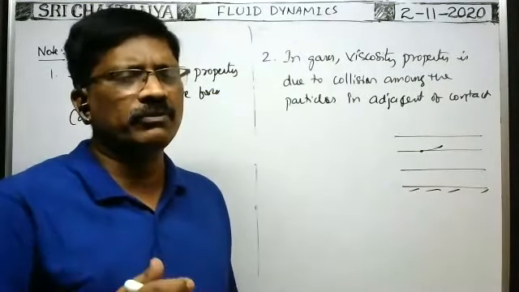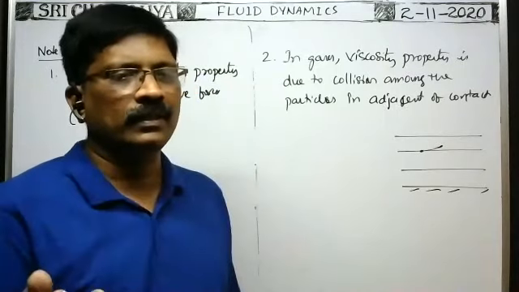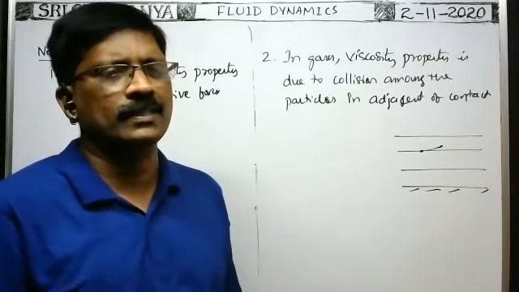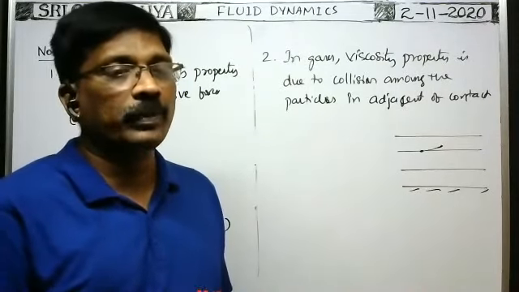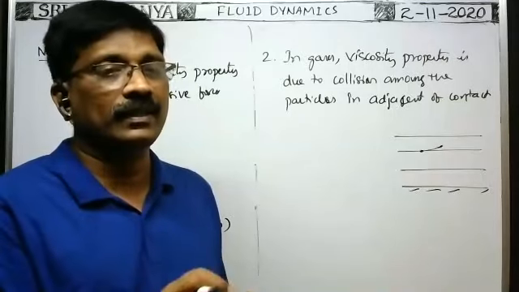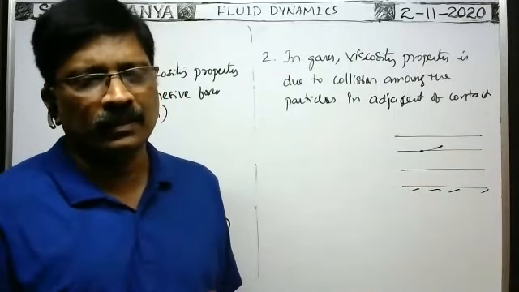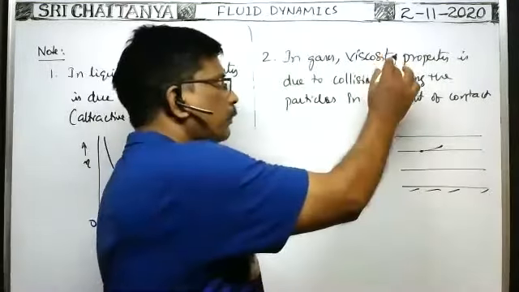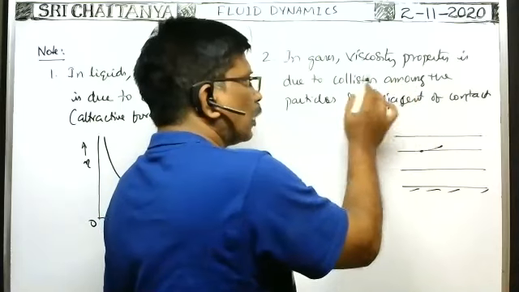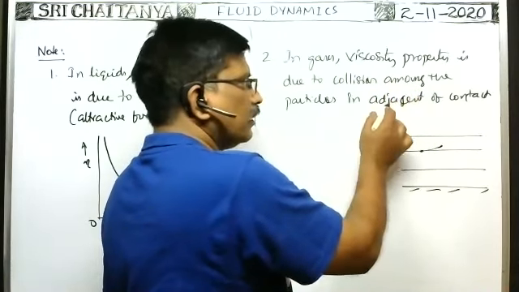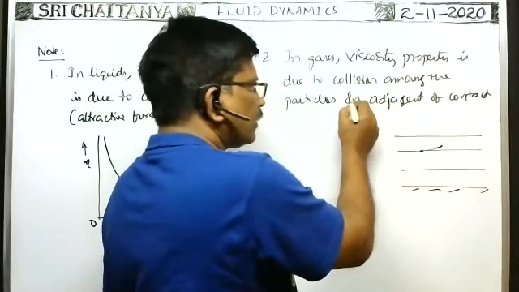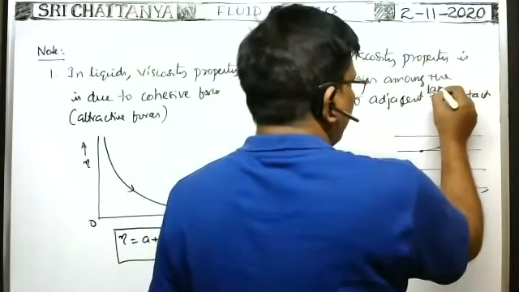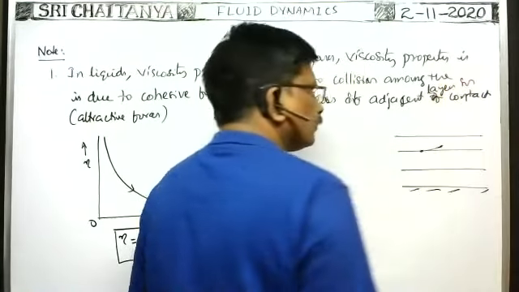Whenever collision takes place, due to exchange of momenta from one particle to another, the relative motion between two gaseous layers in contact decreases. Such force developed because of interaction between the two layers in contact that opposes the relative motion between them is called the viscous force in case of gaseous layers. That's why the viscosity property in case of gases is due to the collision among the particles of adjacent layers in contact.